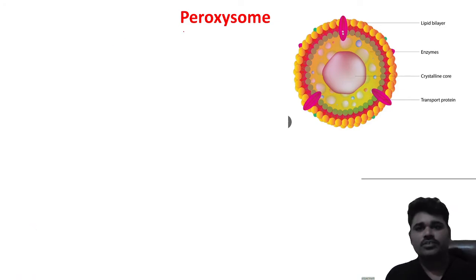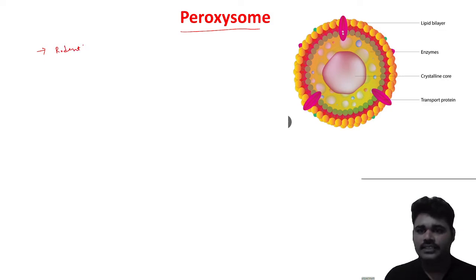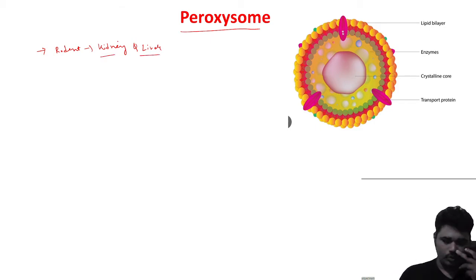The peroxisome is an organelle. It was first discovered in the rodent, exactly in the kidney and the liver of the rodent.